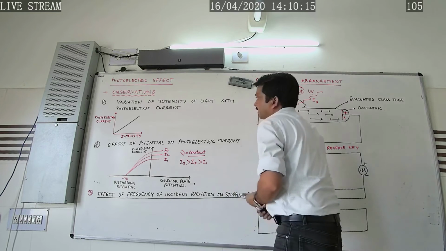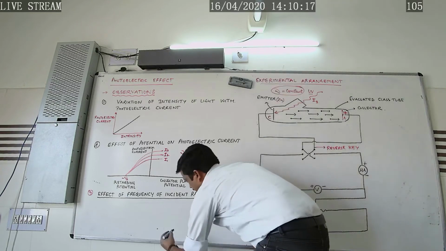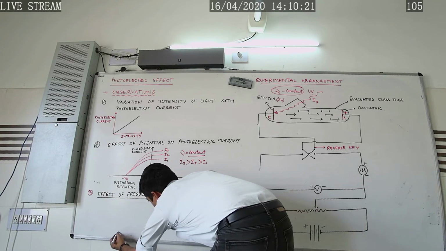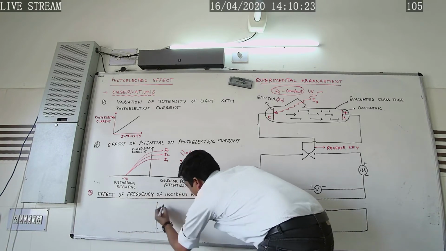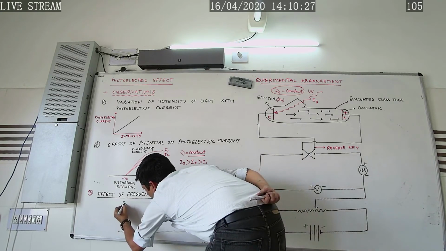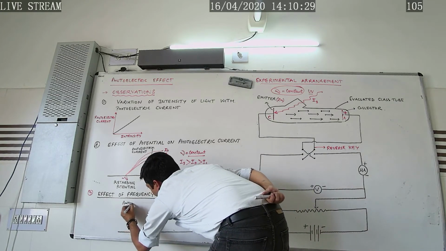So here again we will plot the graphs, and graphically we will explain the factor. Along the y-axis the photoelectric current is varying. This is photoelectric current.